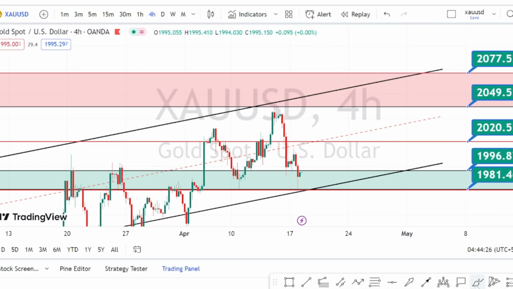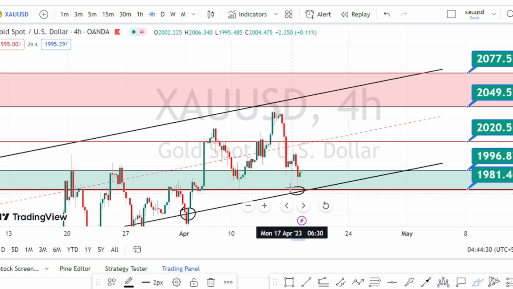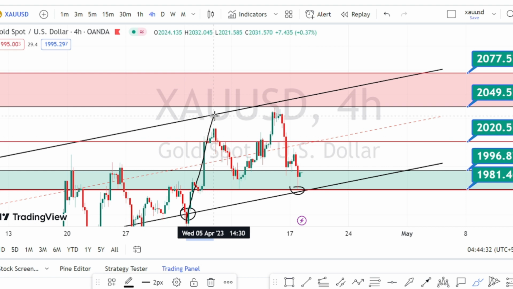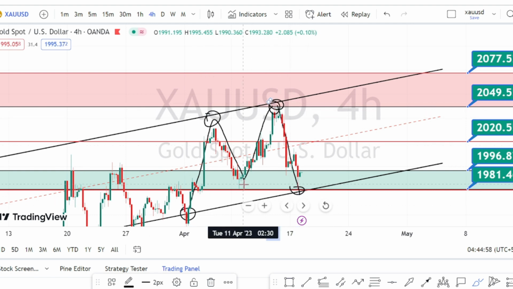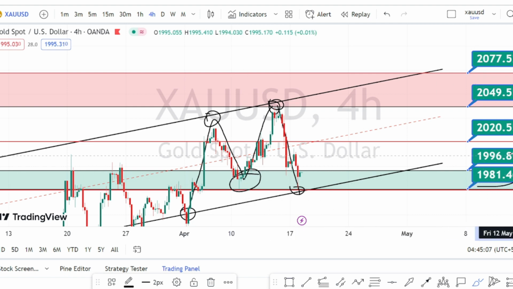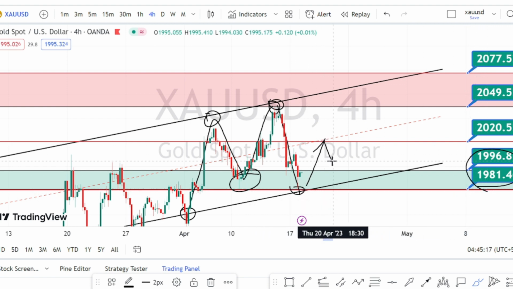I'm in the 4 hours time frame, and when we look at the price action here, we can notice that the current price action is still in a bullish trend, and it has tested the resistance line of the bullish channel pattern. Currently we can also notice that the neckline of the double top pattern is holding strong, and as long as this level of 1996 to 1981 is holding strong, we can expect a trend reversal on the bullish trend in the 4 hours time frame.